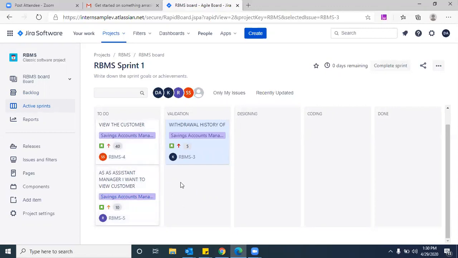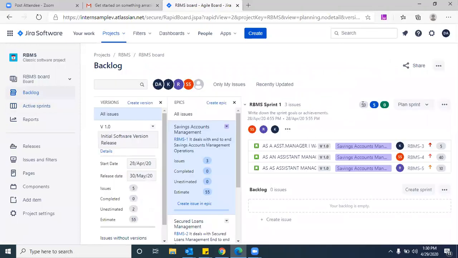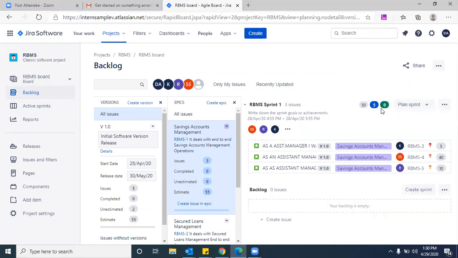Before that, just see, once the sprint is started, we have three different bubbles here. Did you observe this? Yes. The first one, the gray one, is to do. The blue one is in progress, and the green one is done. Those are the story point values, right? The total velocity of the first sprint is 55, right? Before starting the sprint.